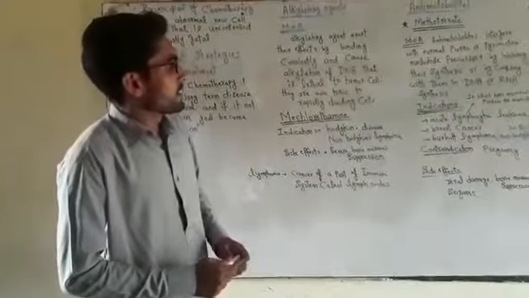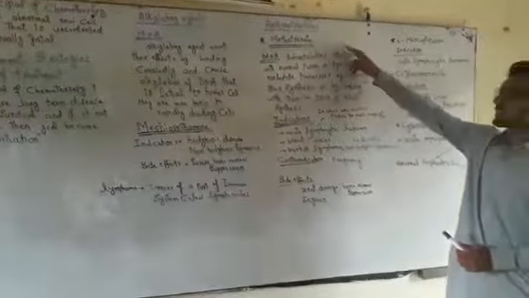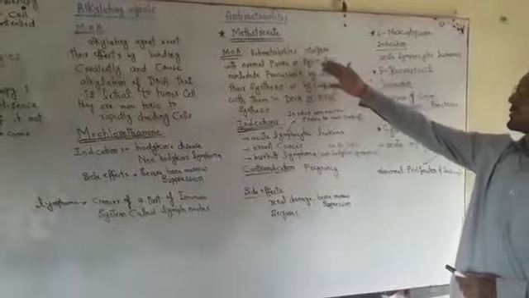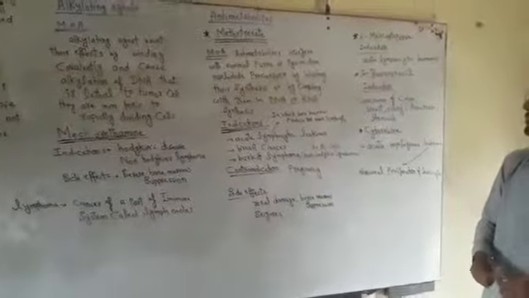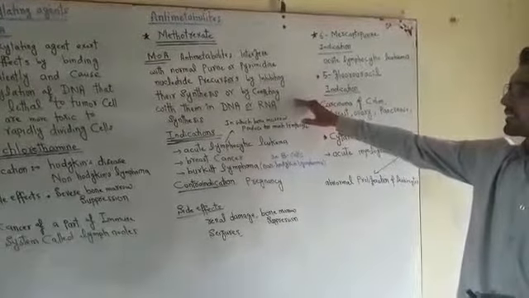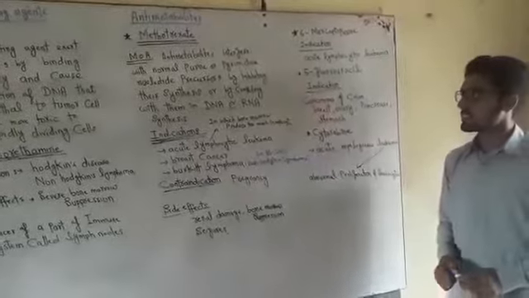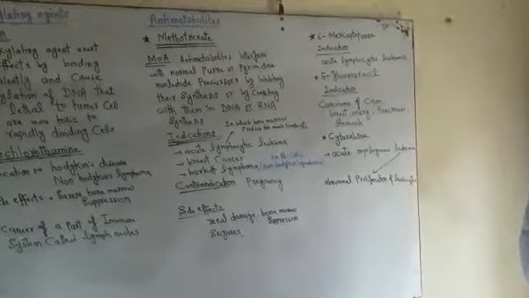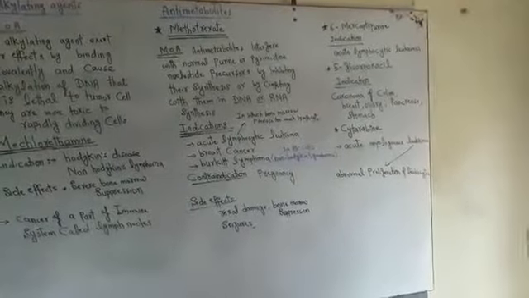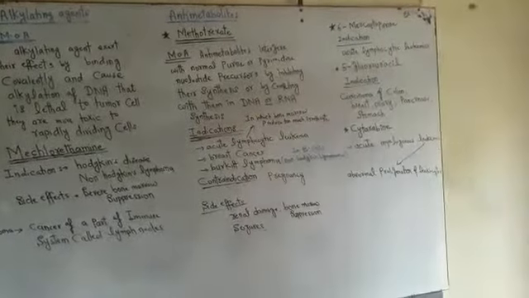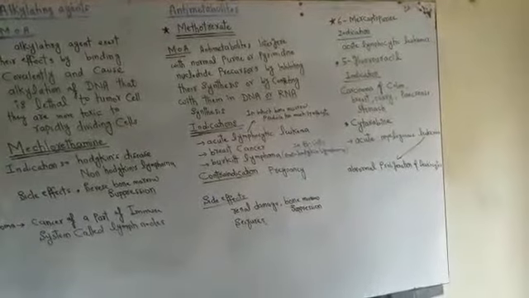Now the second class among anti-cancerous agents is the antimetabolites. Antimetabolites include methotrexate. Its mechanism of action is that antimetabolites interfere with normal purine or pyrimidine nucleotide precursors, by inhibiting their synthesis or by competing with them in DNA or RNA synthesis. So antimetabolites interfere with the nucleotides of DNA and RNA and inhibit them. The indication of antimetabolites is mostly acute lymphocytic leukemia.